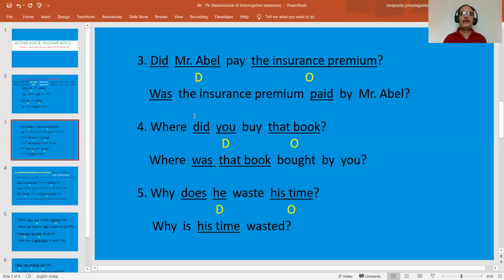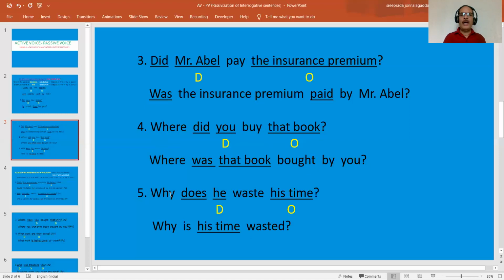Where did you buy that book? Where did, V2, you the doer, buy the main verb. Where did you buy what? That book. That book is the object. So this is a singular one. So did, V2, object singular, so we have to write was, the be form. Before that, what do we have to do? As I have already told you, we have to write the WH word first. Where was, what is the object here? That book. By, main verb, change it into the V3 form. That is buy, bought. So, where was that book bought by, and bring the doer over here after this preposition by: you.